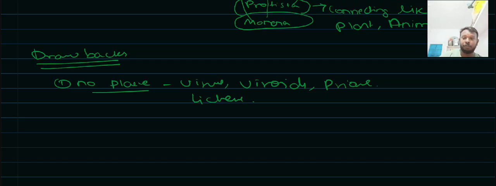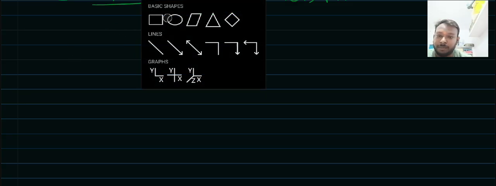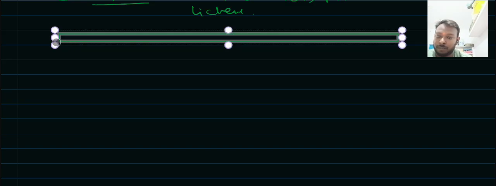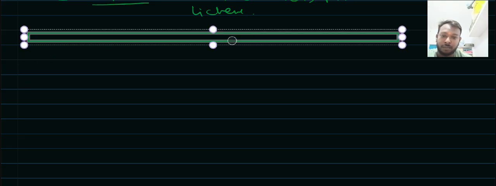Even though our NCERT follows this five kingdom classification system, the next is the six kingdom classification system, or we can say the three domain system.